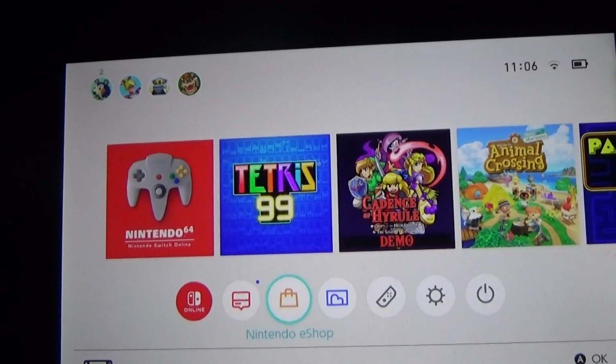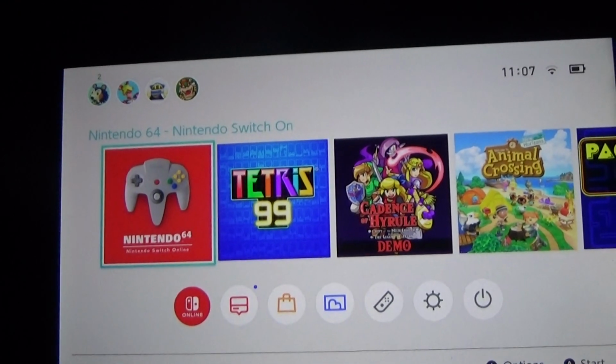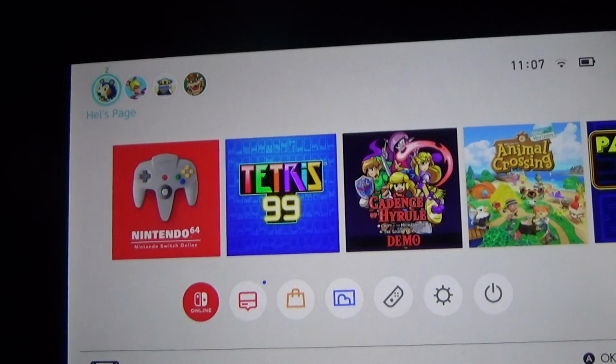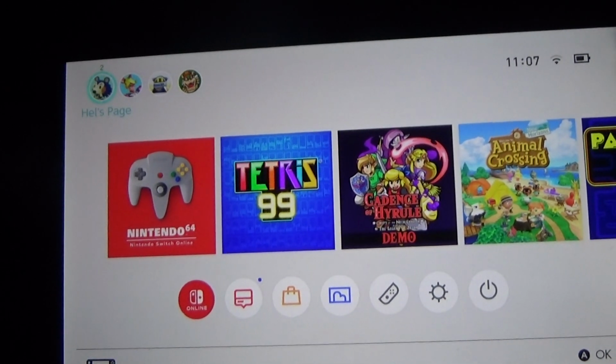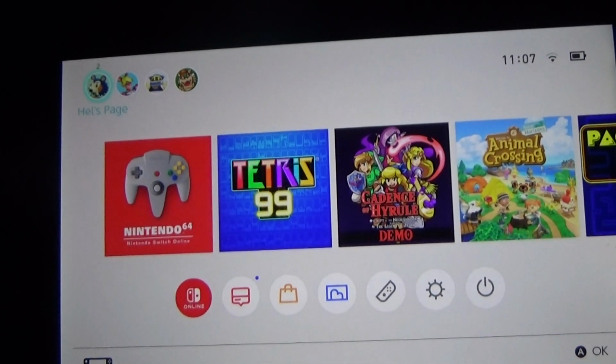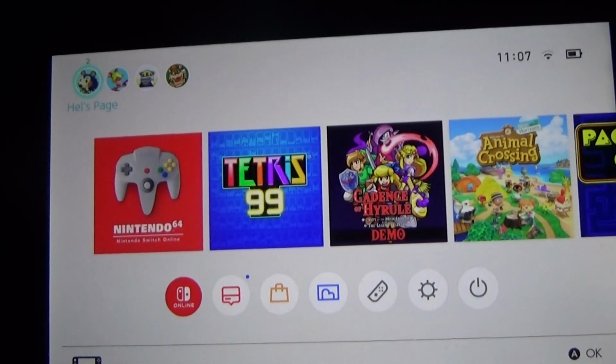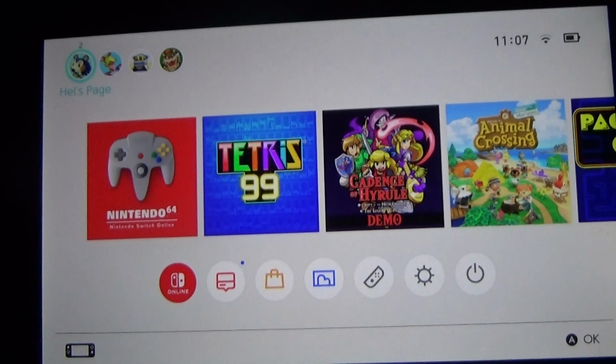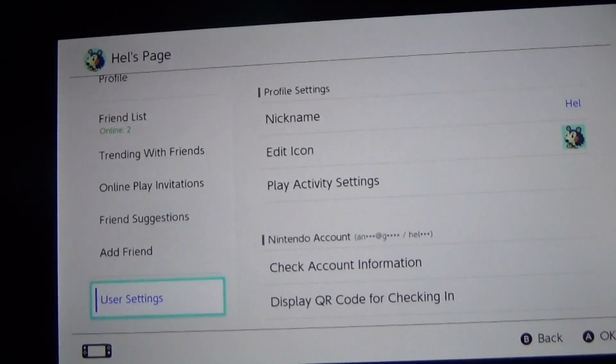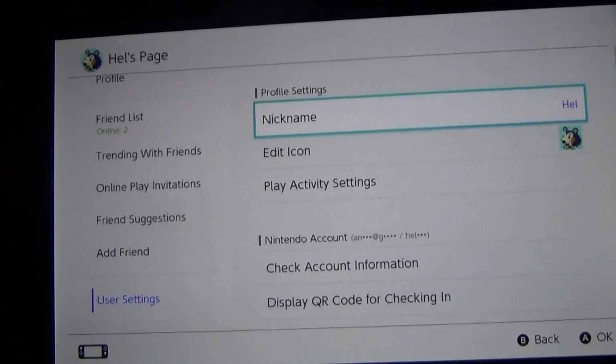I feel like Nintendo should probably add that to make more sales, because obviously having to sift through every single thing that's on sale every week, who's going to bother doing that? But anyway, this is the quickest way to do it. Well, the only way to do it as far as I'm aware.